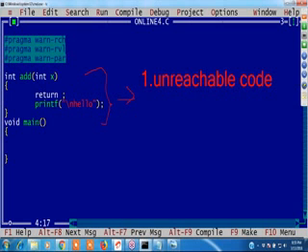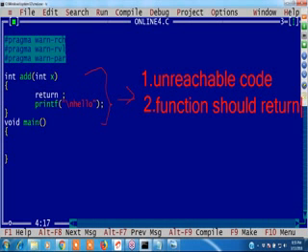Okay. What is the second warning message? RVL. What is RVL? Function should return a value. It is returning an integer, but we did not return anything. Okay. What is this? Function should return a value.